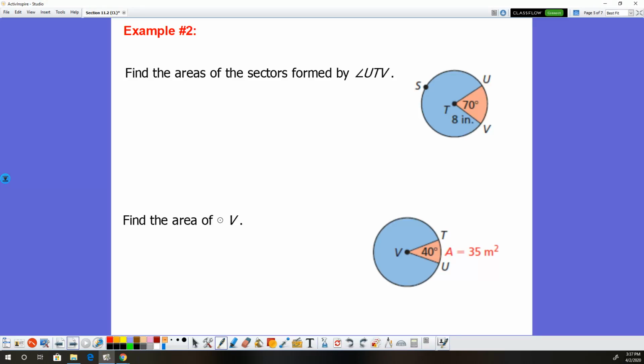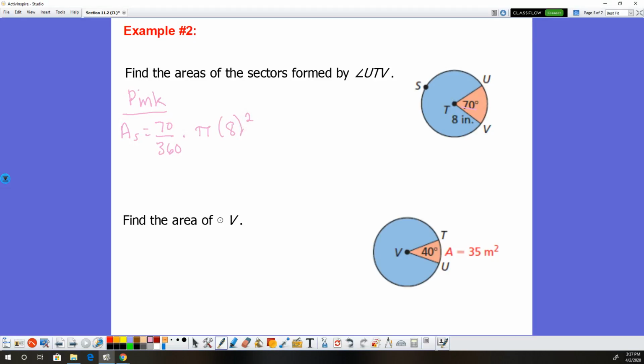All right, this top example here, I want to find the area of both the pink and the blue sector. So let's do the pink one first. To find the area of the shaded pink region, the area of the sector is going to equal the proportion, and the proportion is the central angle, which is 70 over 360, times the entire area, which is pi times my radius, 8, squared.